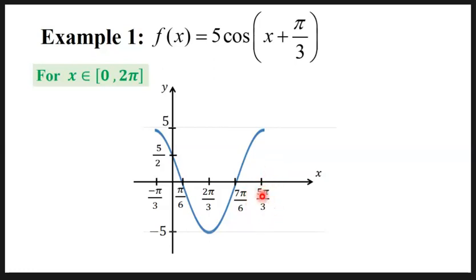Referring to this value here, 5π/3 is very close to 2π, and I suppose 2π is somewhere near here, and therefore this is the coverage that I should have for this domain. I realize this part happens to be excessive, and later we're going to erase it, and on the other side, I need to extend a little bit more. So let us now complete the graph by erasing this excess part and extending the part that is insufficient. There goes the answer for the case from 0 to 2π.